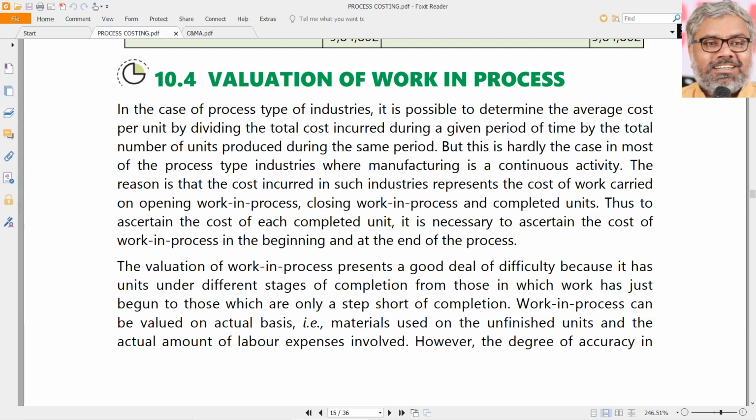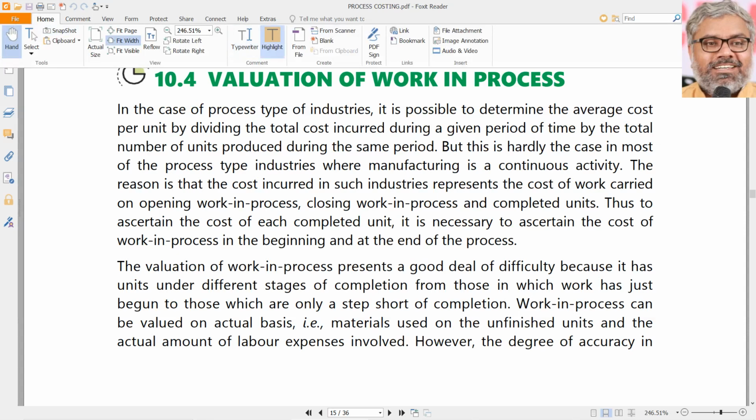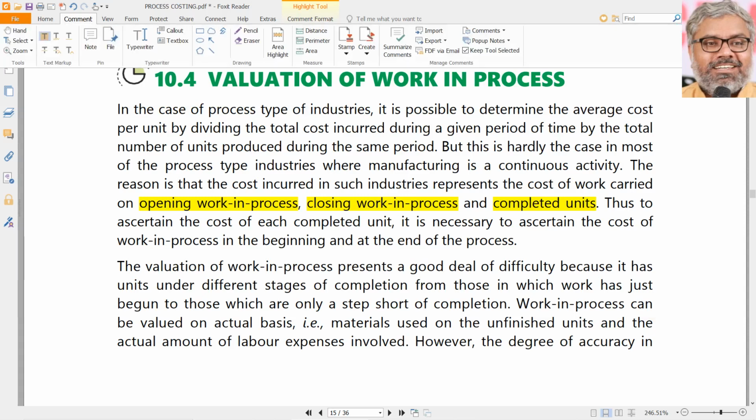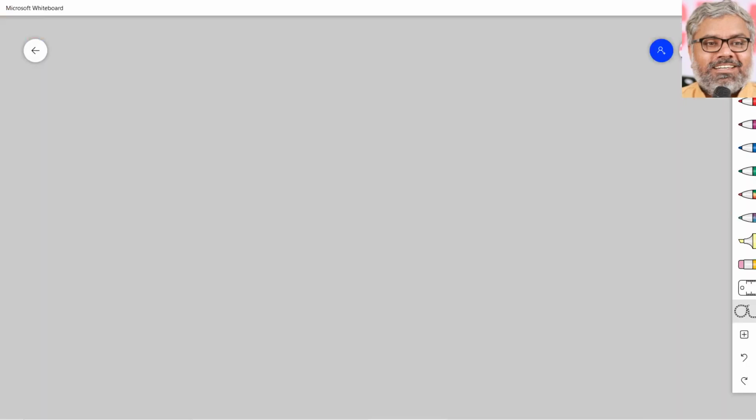First of all, for understanding this, we need to understand what is happening in a process. In a process, there is already an opening work in progress coming from the past period, and there is some cost that is incurred during this period. Both opening work in progress and the cost incurred during this period have to be split between closing work in progress and completed units. So if it is to be understood in a simple diagrammatic form,